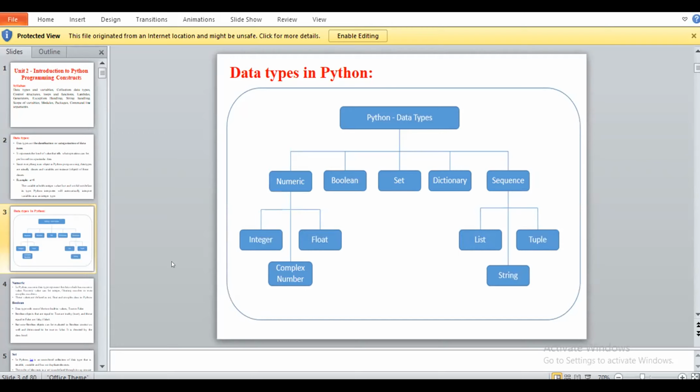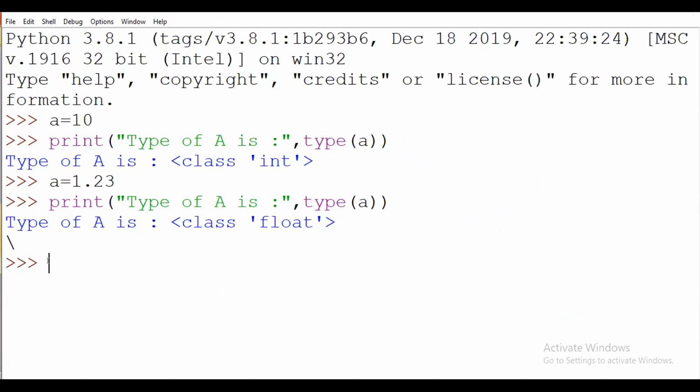and sequence. Okay, so now you have to see here the numerical data type is having three different types, that is integer, complex number, and float number. Now we are seeing the example for integer and float here. Now we will see the example for a data type that is a complex number.